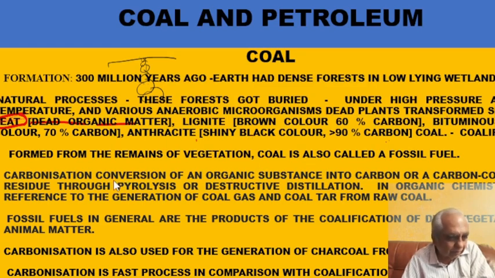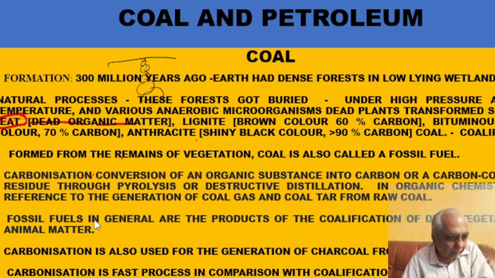Now there is another term called carbonization. First of all, carbonization is a very fast process. In this process also organic matter will get converted to coal gas, coal tar and coke, but that we do in our processing plants by destructive distillation of coal. I will be explaining destructive distillation of coal. When we do destructive distillation of coal, then we get coke from coal. I will explain this later on.